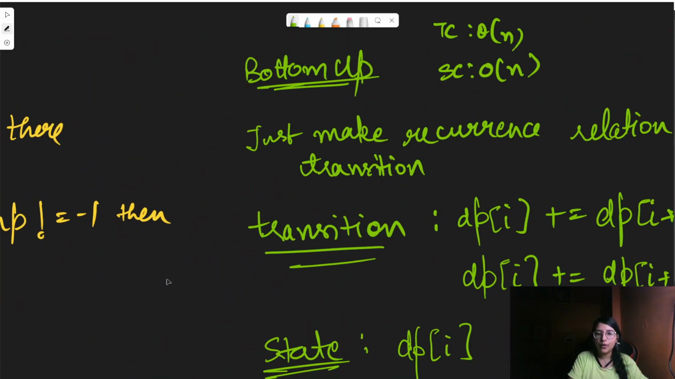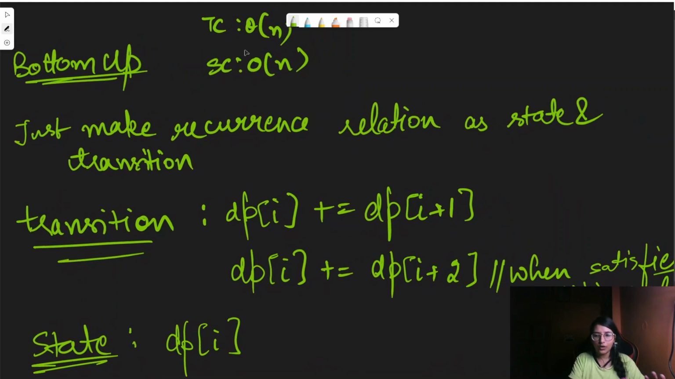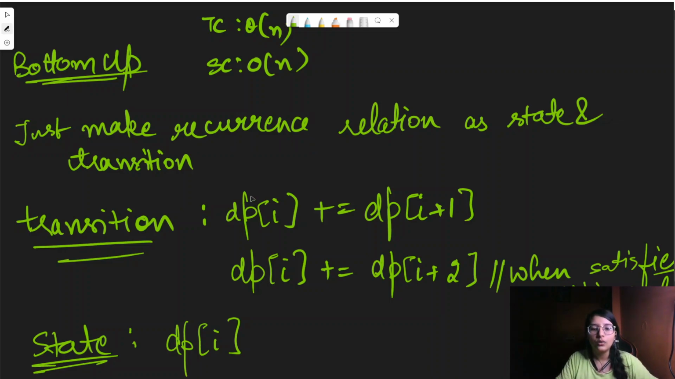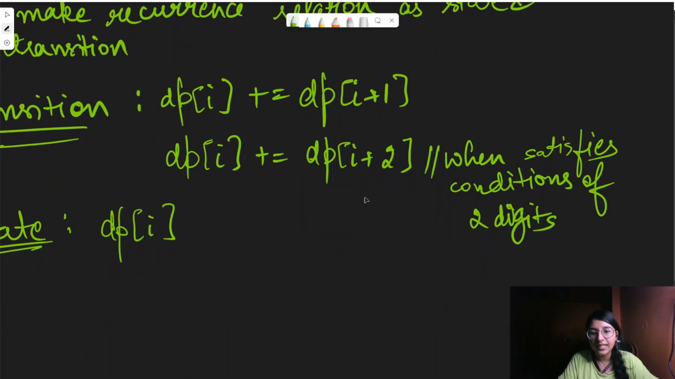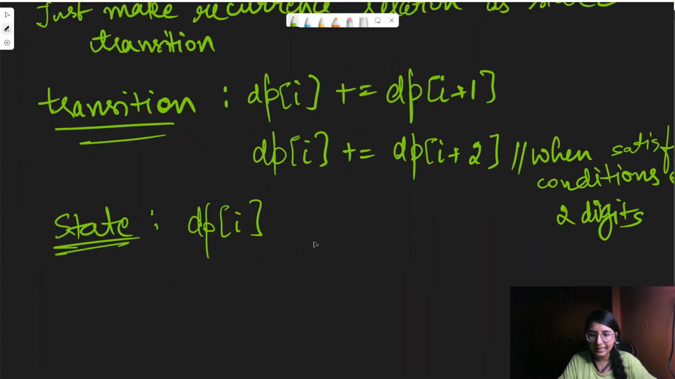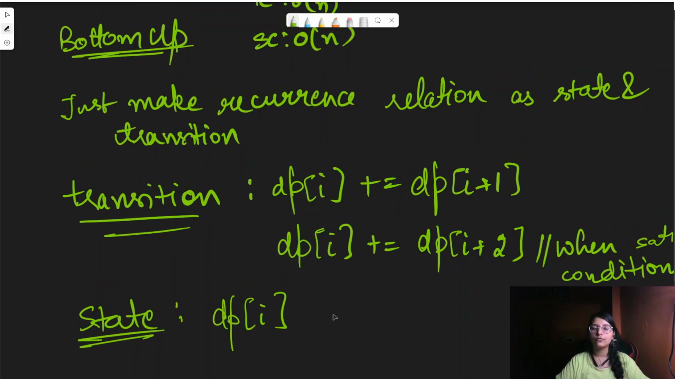Now comes the next part, the bottom-up DP. In bottom-up DP, basically we have transition and state, right? Here the time complexity would again be order of n. What we are doing is just making the recurrence relation which is there into state and transition. So the transition would be dp of I plus equals dp of I plus 1, where we are just choosing the one digit, and we will also add dp of I plus 2 when it satisfies the condition of two digits, which we were writing in the recurrence relation as well. And the state would be dp of I. Basically it is a 1D vector, so that's why the state would be like this. So this was all which is required for our solution.